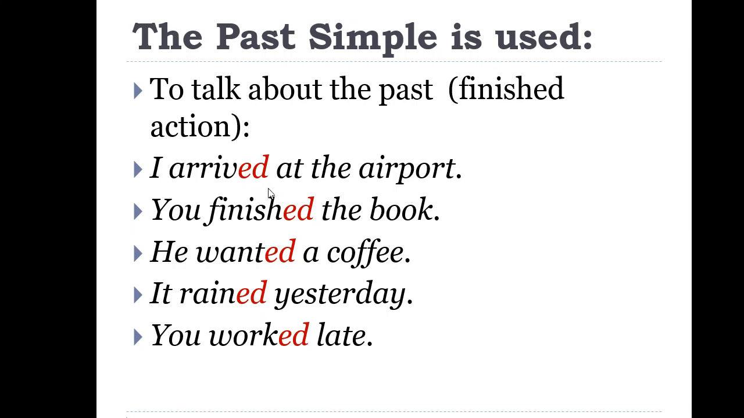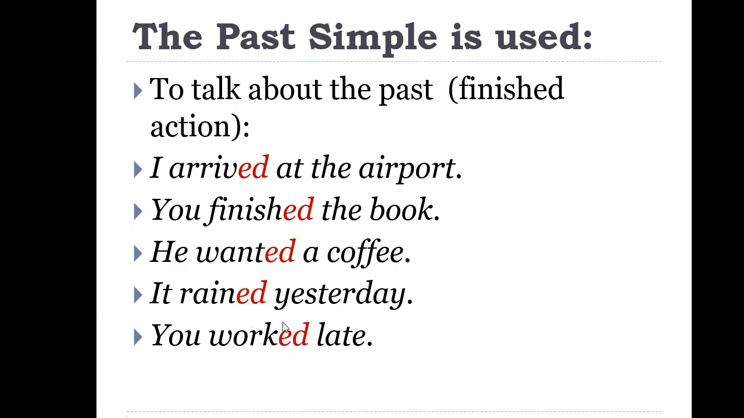Мен аэропортқа келдім. Arrived, келу. Мен өткен шақта келдім. You finished the book. Сен кітапты аяқтадың, өткен шақта. He wanted a coffee. Ол кофе қалады, өткен шақта. It rained yesterday. Yesterday, кеше, яғни өткен шақ. It rained yesterday, кеше жаңбыр жауды. You worked late. You worked, it is in past simple, yeah?